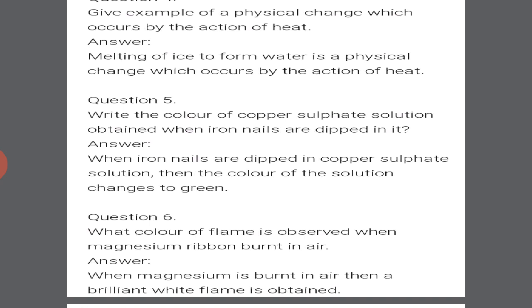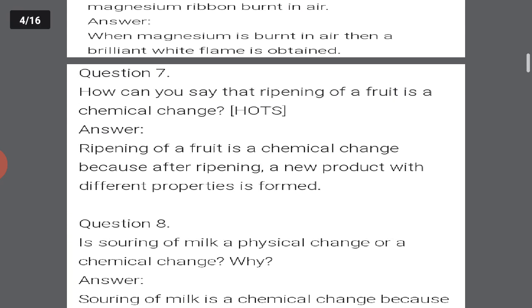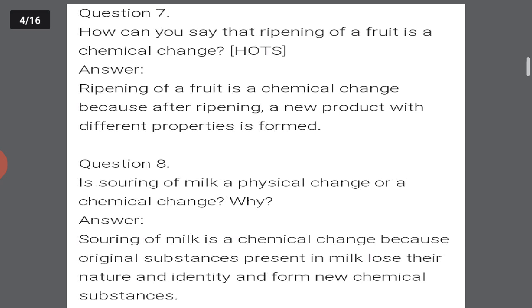What color of flame is observed when magnesium ribbon is burnt in air? When magnesium ribbon is burnt in air, a brilliant white flame is obtained. Got it? Next question. How can you say that ripening of a fruit is a chemical change? The ripening of a fruit is a chemical change because after ripening, a new product with different properties is formed.